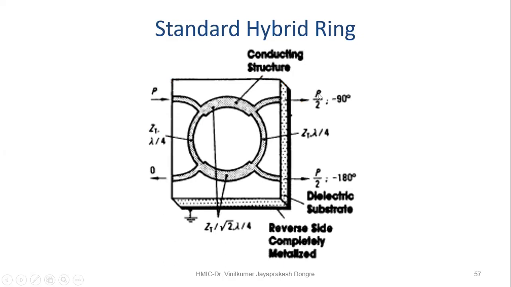So it is P by 2, P by 2, but the phase shift is there. Here the phase is 0, here minus 90 degrees, minus 180. So again a 90-degree phase shift is there everywhere, and here is the isolated port. Okay, so this is called the hybrid ring, and if you give power from here, accordingly it will work.